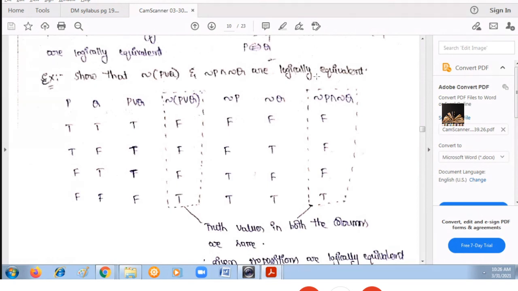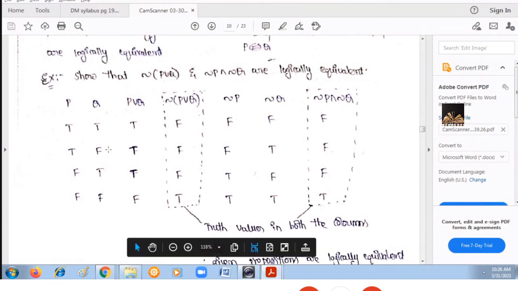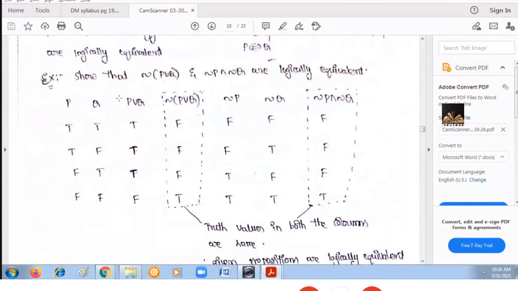So one way is to design the truth table for negation of P or Q and design the truth table for negation P and negation Q. If the truth values are the same for all the combinations, then we can say that they are equivalent. So identify how many different propositions we have. Two propositional variables, P and Q. When the variables are two, how many combinations will you get? 2 power 2, 4 combinations.